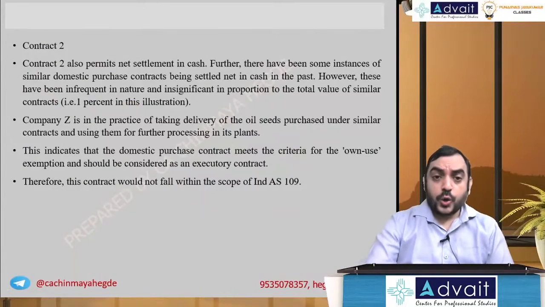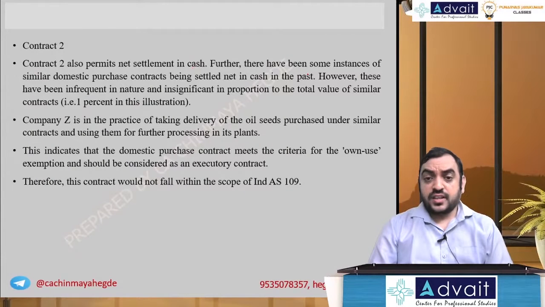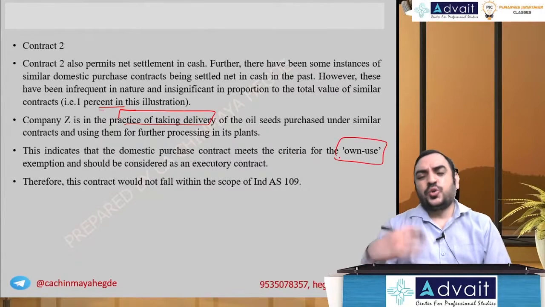Contract 2 also permits net settlement. Further, there have been some instances, however, these have been infrequent, that is only 1%. Companies are in the practice of taking delivery under similar contracts and using them for further processing. This indicates this also met the criteria of own use. Don't worry much about this.